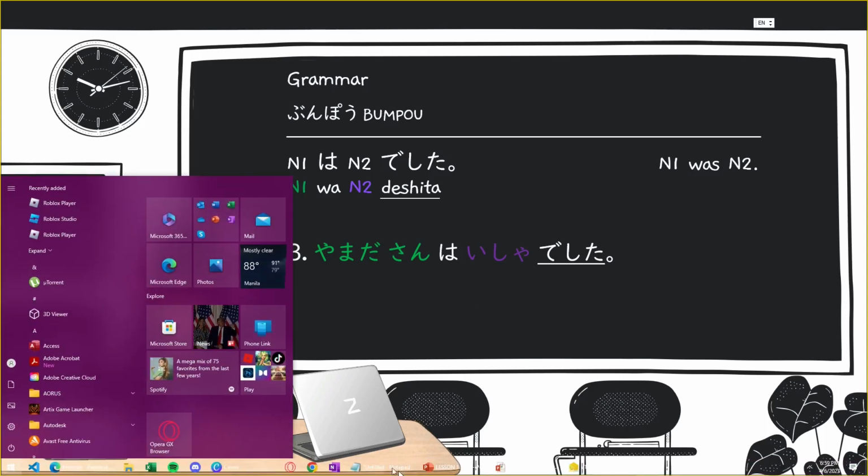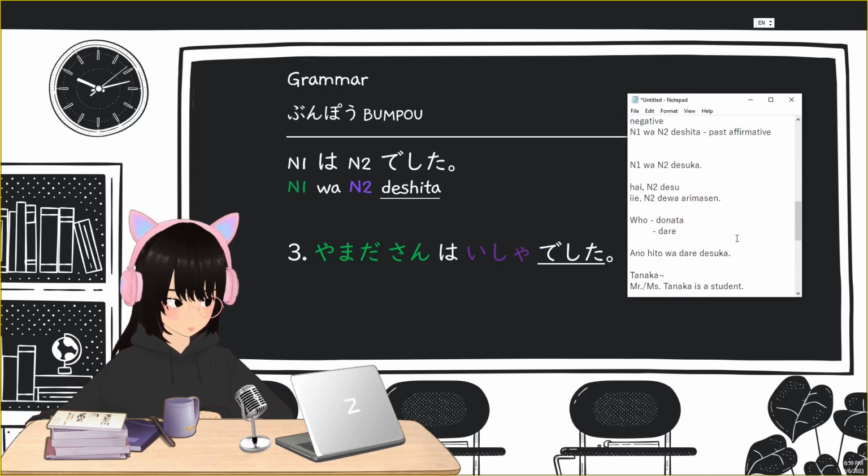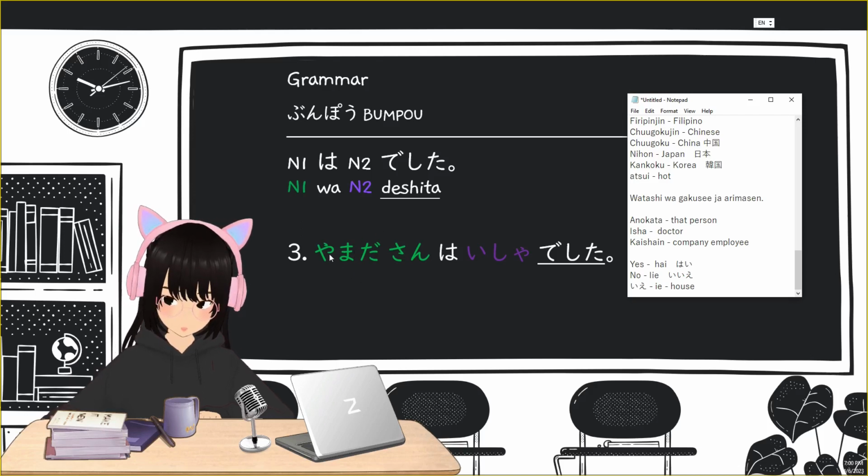Again, Yamada is a Japanese surname, so it's not written in katakana, but there is a kanji writing for this Japanese surname Yamada. But for now, it is written in hiragana, and then the honorific san, because we want to be polite, so we're saying Yamada-san.